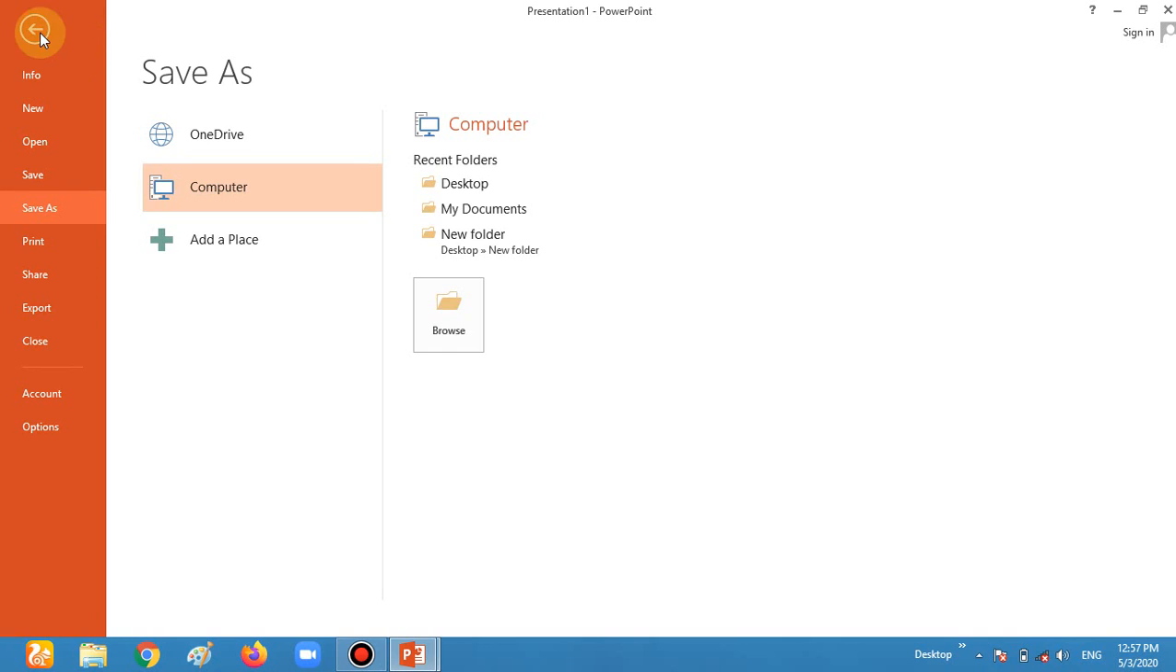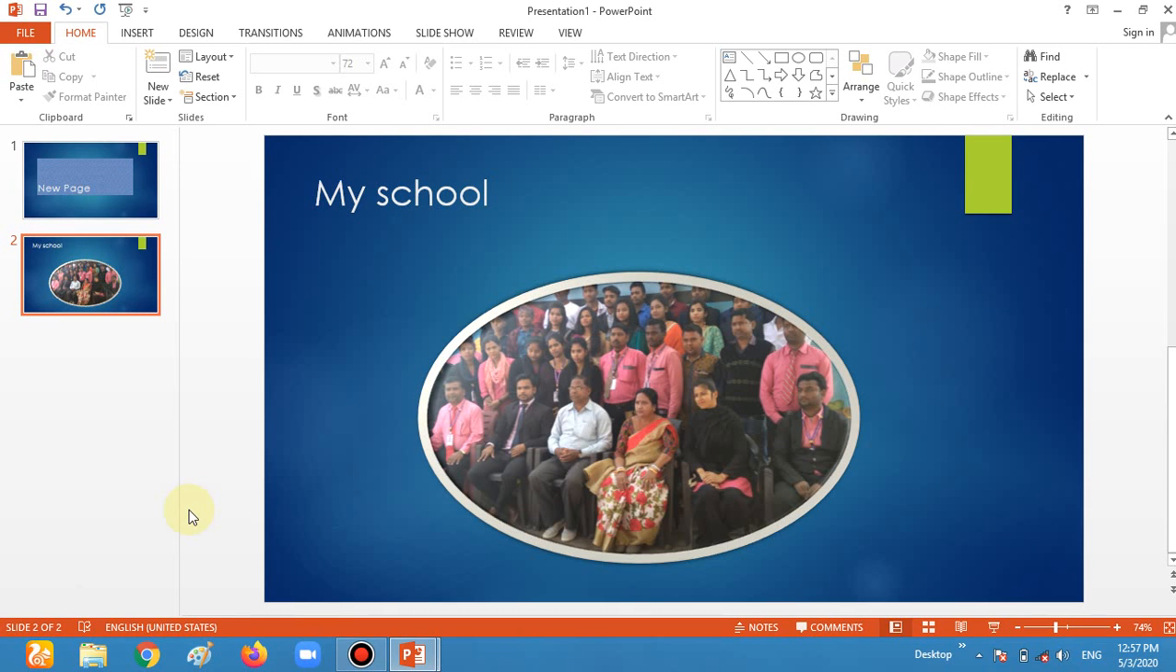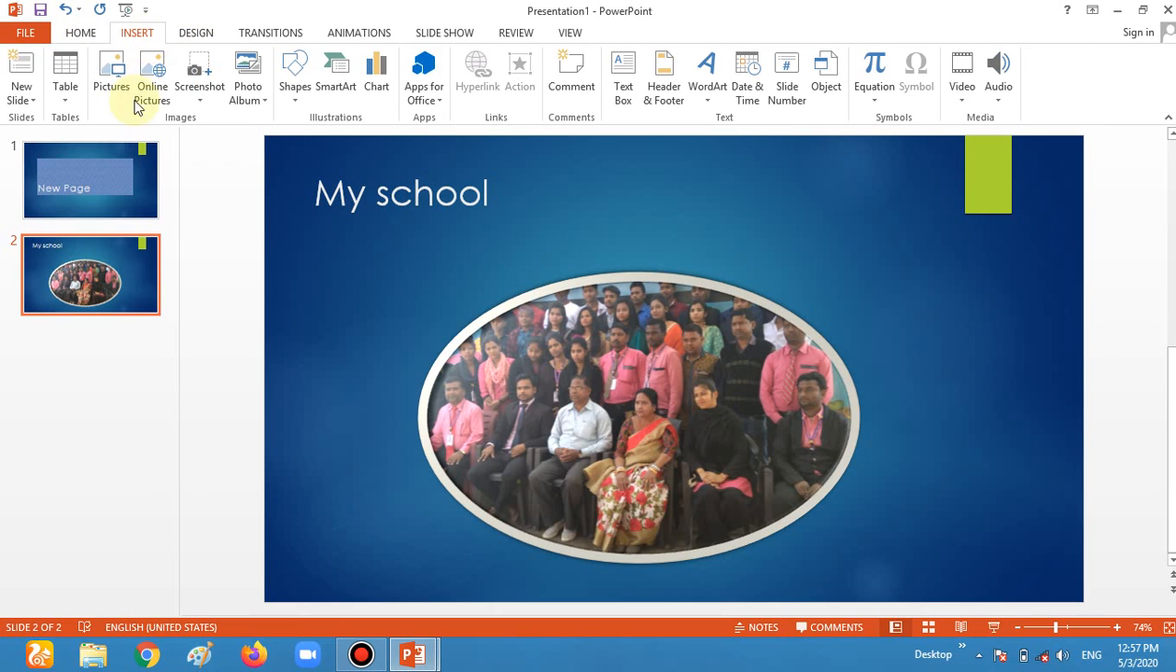Now we move to our next point in this chapter, how to create a photo album. For creating a photo album, we have to go in the insert tab. So I'm going in the insert tab and choose the photo album from the image group. So I'm choosing the photo album option.